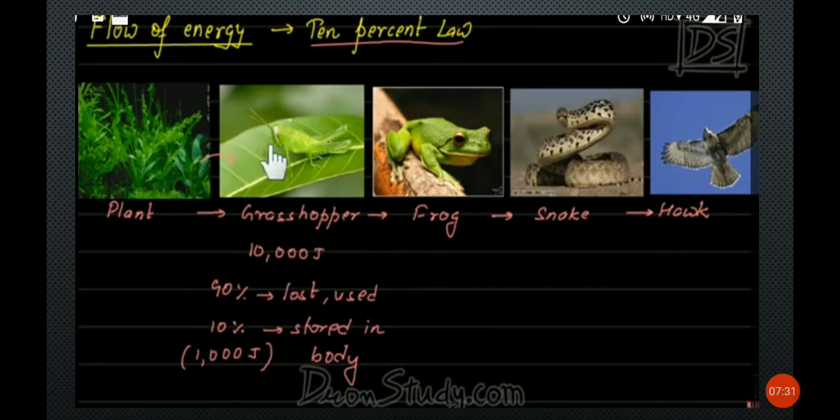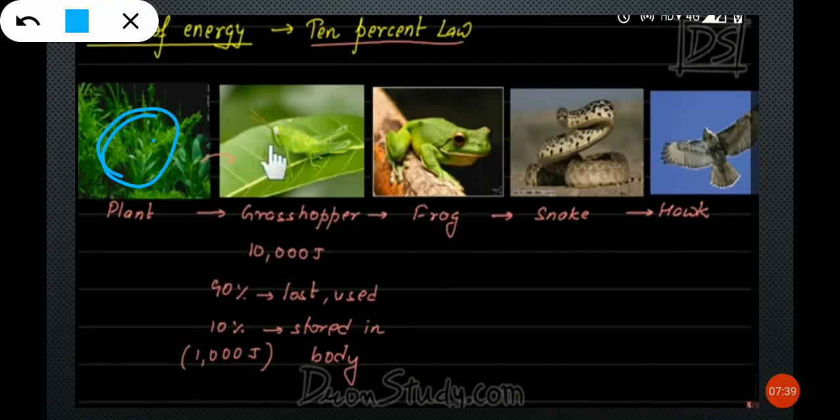Now some energy is stored in the plant, right? It's so easy. So this energy is taken by what? Grasshopper. So how much energy is taken? Grasshopper is taking 10,000 joules of energy from the plants. 10,000 joules of energy from the plants.